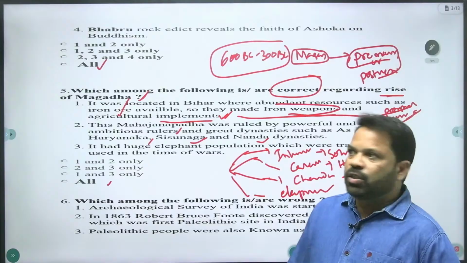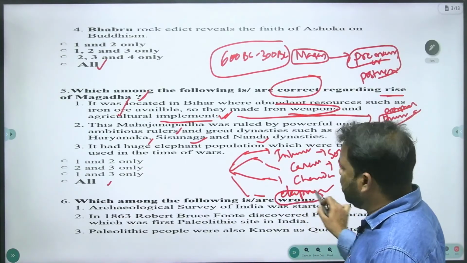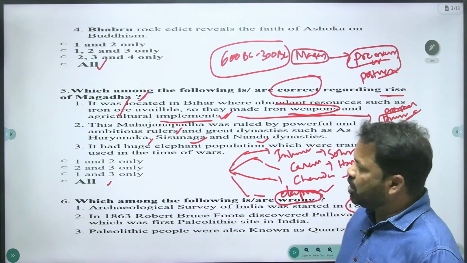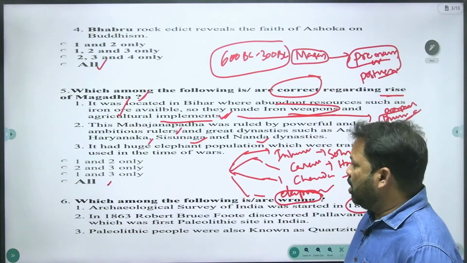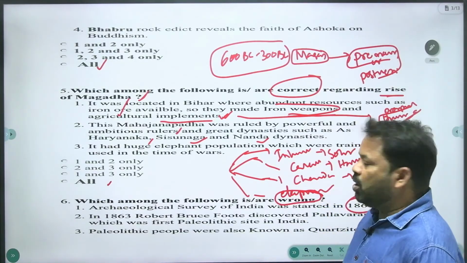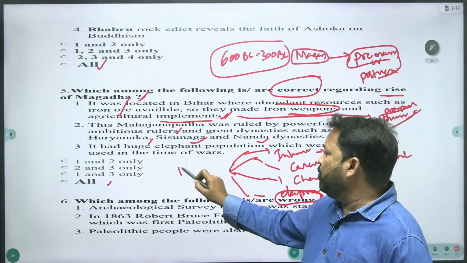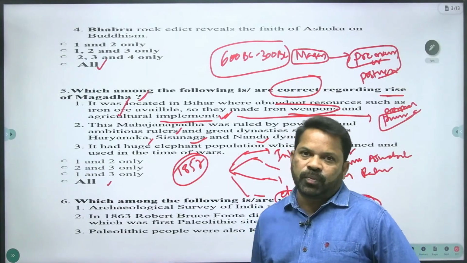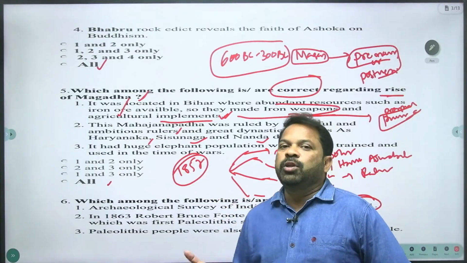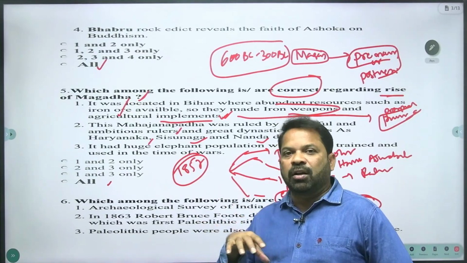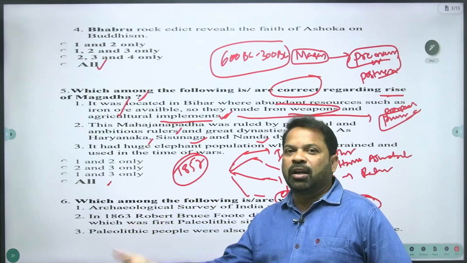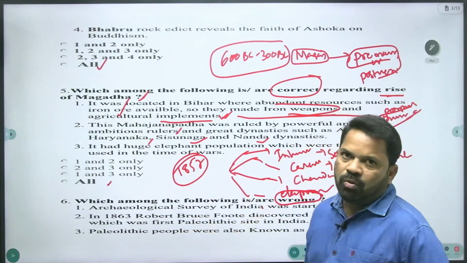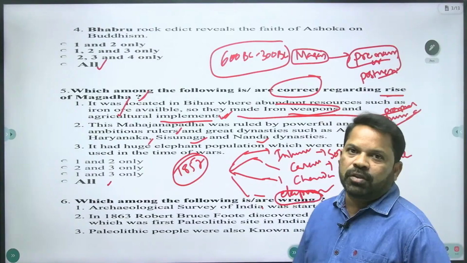And let's come to the sixth question. Which among the following is wrong? The question demands the wrong statement. Archaeological Survey of India was started in 1861. That is the right statement. I don't know whether you are aware or not, the Britishers, after the 1857 Sipahi revolt, transferred the administration from the East India Company, the private company, directly to the British Crown, after the 1857 Sipahi revolt.